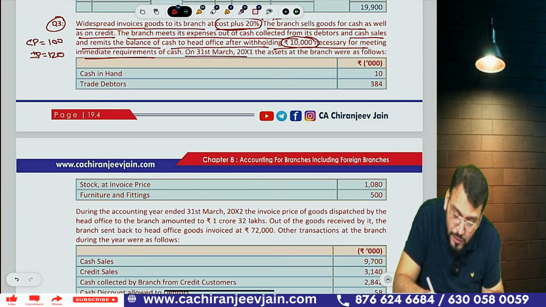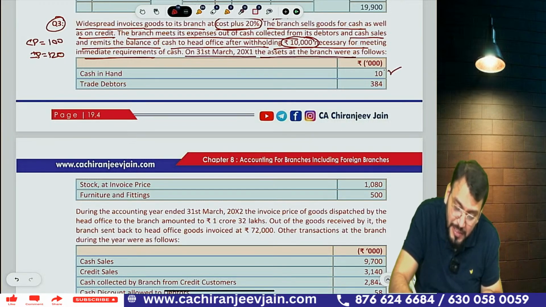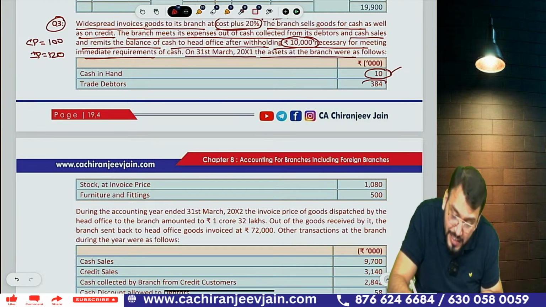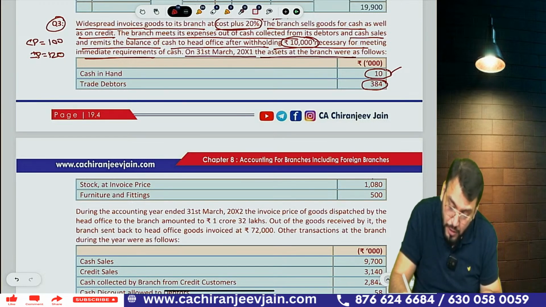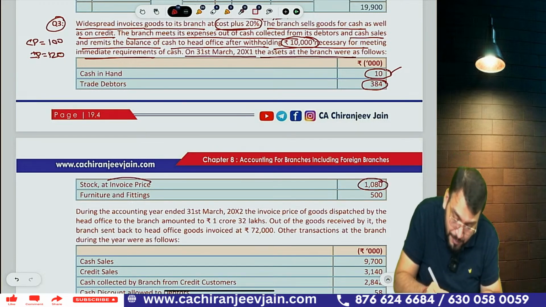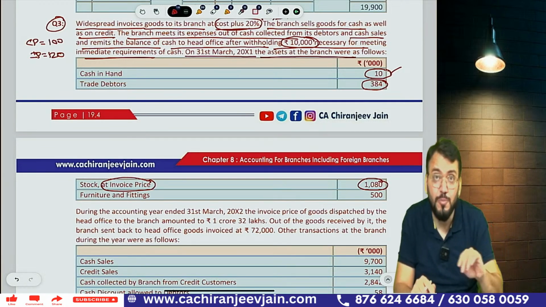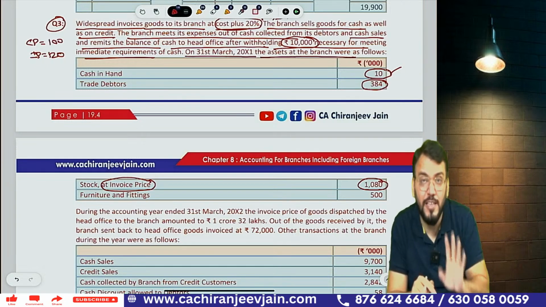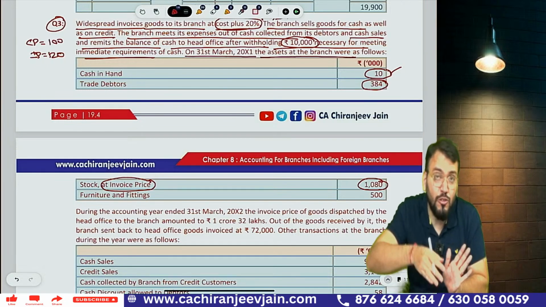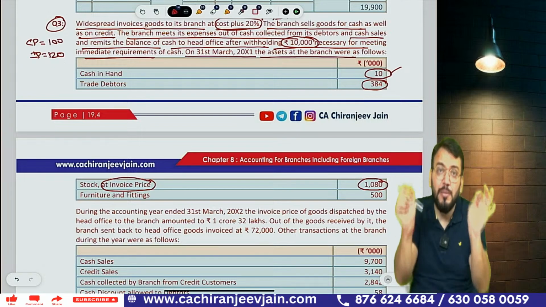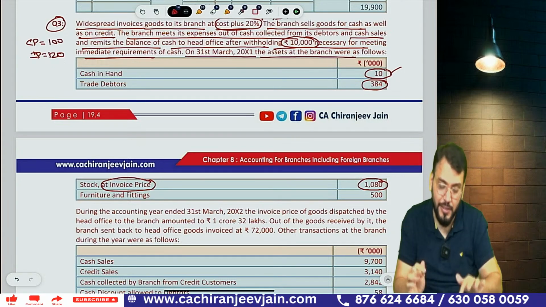On 31st March 2001, the assets at the branch were as follows. Opening cash is given, 10,000. Debtors given, 3,84,000. Opening stock, you can see they have given at invoice price, 1080. Now, if it is given at cost price, you can convert cost price into invoice price. Correct? So when they have said goods are sent at invoice price, prepare branch stock account at invoice price only. Correct?